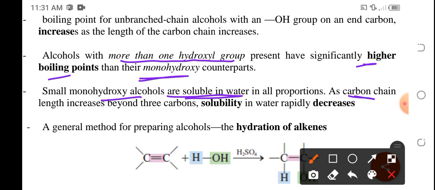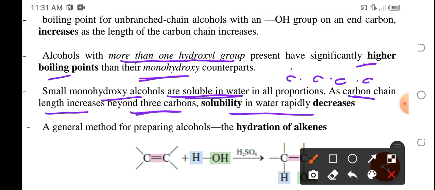However, as the carbon chain increases, so habang dumadami yung carbons dun sa alcohol, beyond 3, their solubility in water rapidly decreases. So, kung pentanol yan, hexanol, habang tumataas yung bilang ng carbon dun sa alcohol, mas mahirap tunawin.